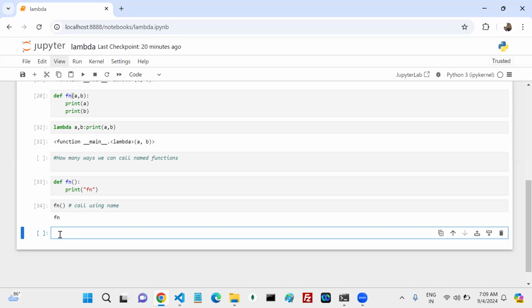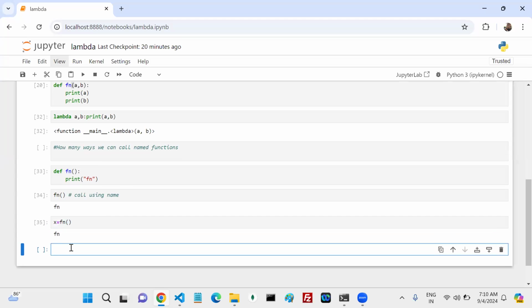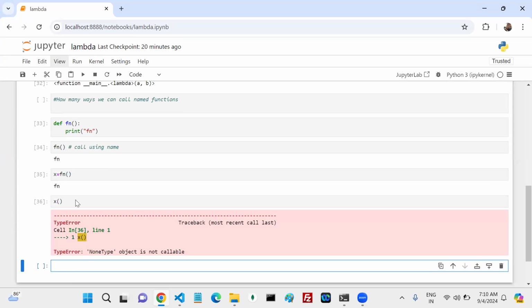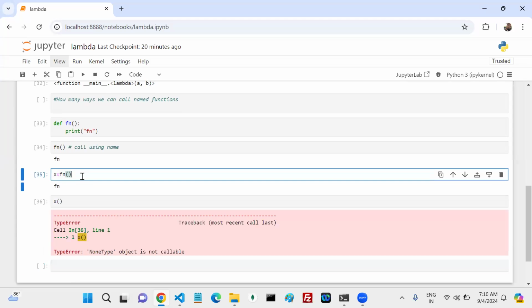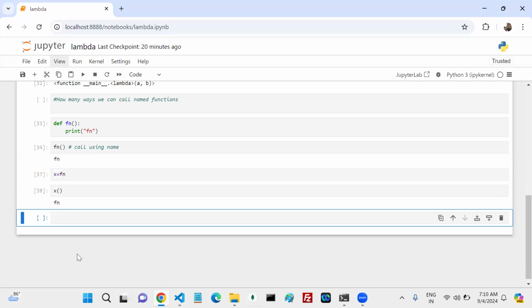Can I do one thing? Can I assign this particular function to another variable like this? Now, can I call x? Is it working or not?